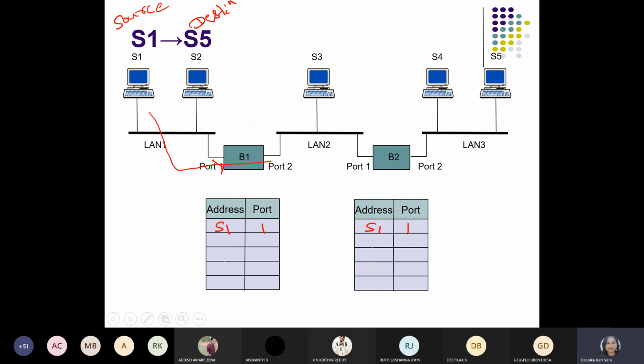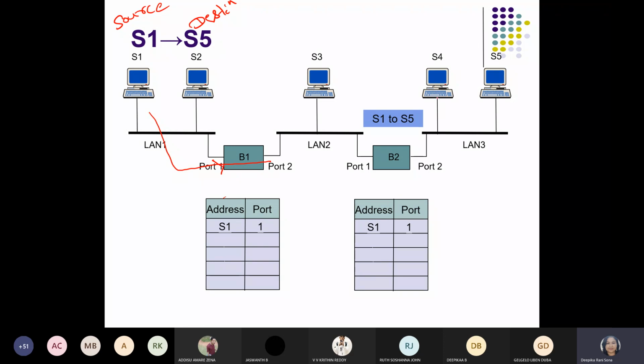So it will search for the packet. S1 to S5, the frames start flooding in the LANs. Then it will go to bridge 1 through port 1. That's why the entry is available here, S1 to 1. Then it will go to bridge 2. So we have to make the entry of S1 with respect to bridge 2. What is the entry port of bridge 2? Port 1 only. So you can see here. Now it will go to find out S5. Where is S5? S5 is available at LAN 3 only.